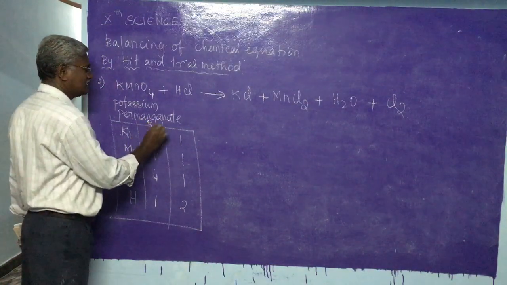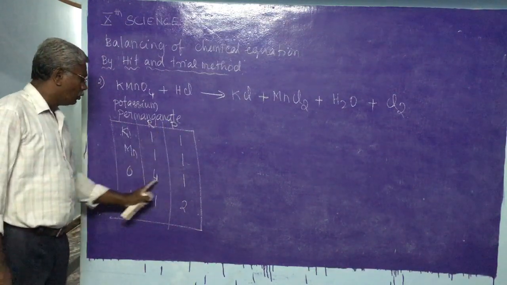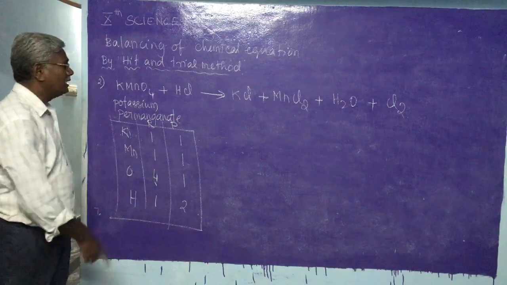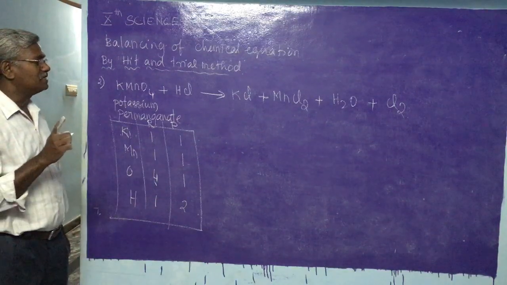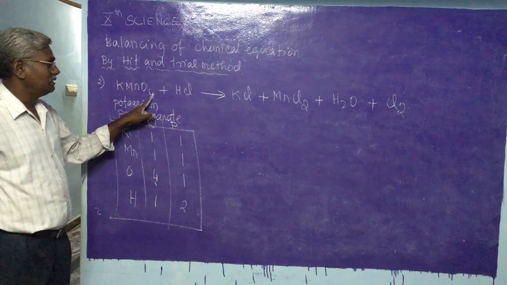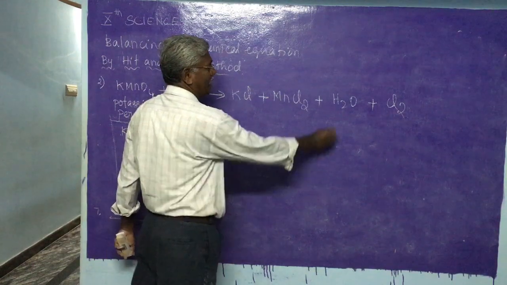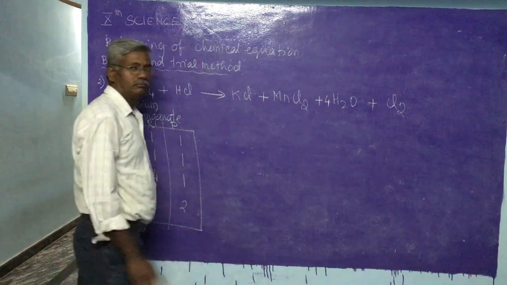This is the reactant side, this is the product side. Out of that, which is more in number? Oxygen. Therefore, oxygen must be balanced first. So here, how many oxygen? 4 oxygen. To get 4 oxygen here, I am directly multiplying this by 4.